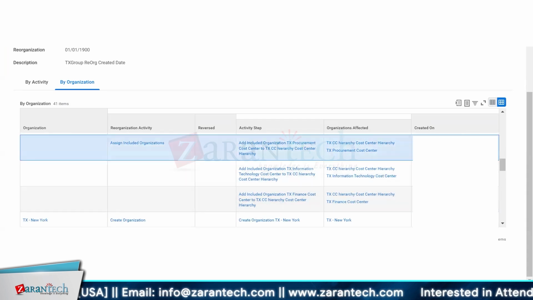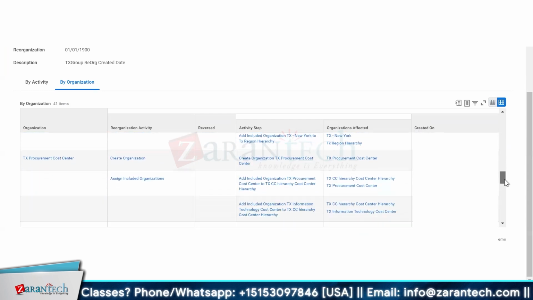Here you can see the system is creating a log with the name of the person, that is WD Brad, with the name Tom Brady, defining at what date and what time, even seconds or milliseconds, they have recorded in the system. This is a complete log maintained in the system whenever you perform any activity with respect to organization.